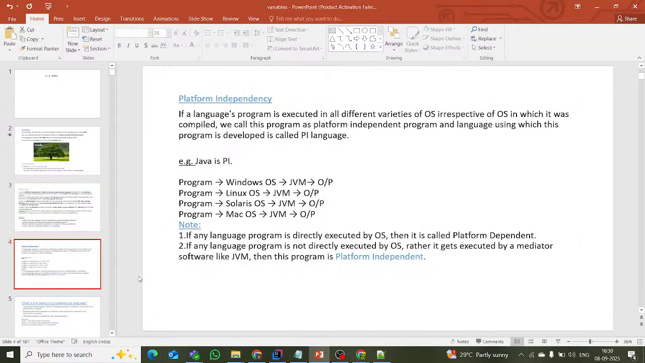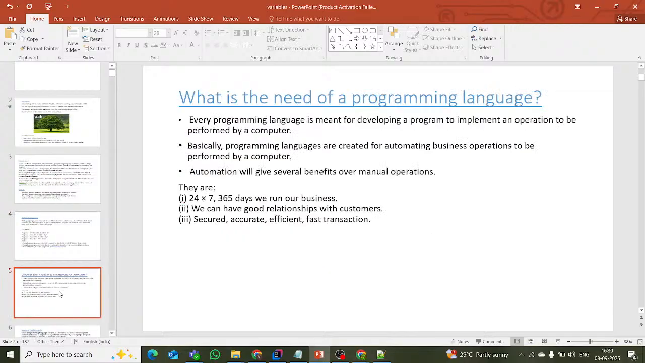One more point, okay, this is also completed. And what is the need of a programming language? Java is simply a programming language. What is the need to use a programming language? Every programming language is meant for developing a program to implement an operation to be performed by a computer. Second point, programming languages are created for automating business operations to be performed by the computer.